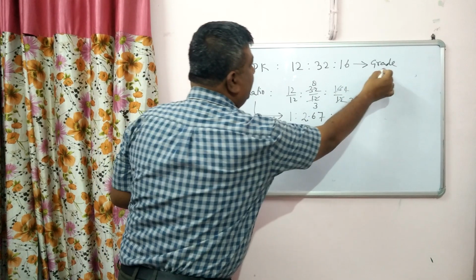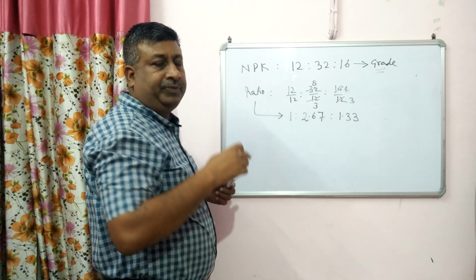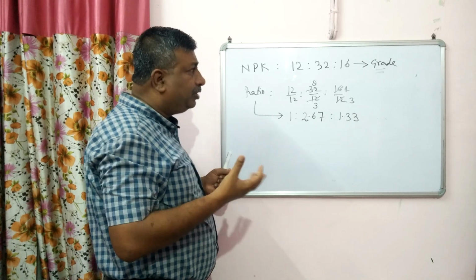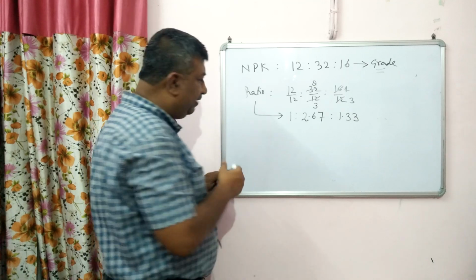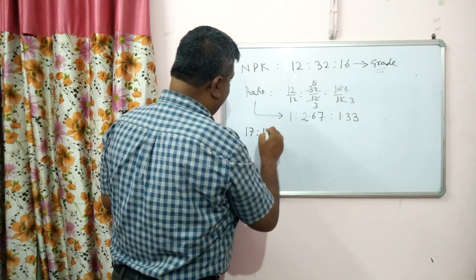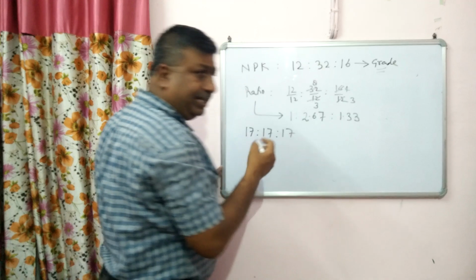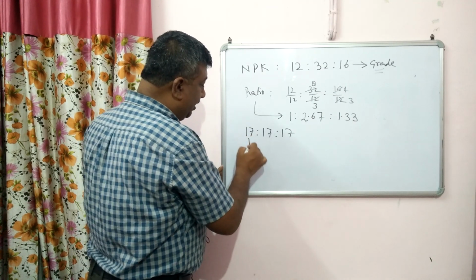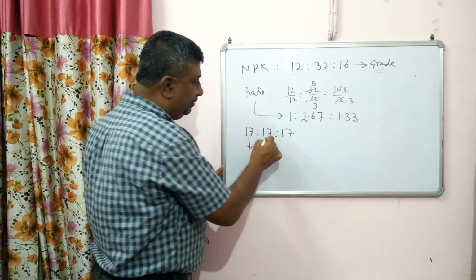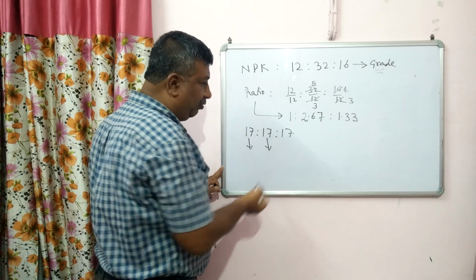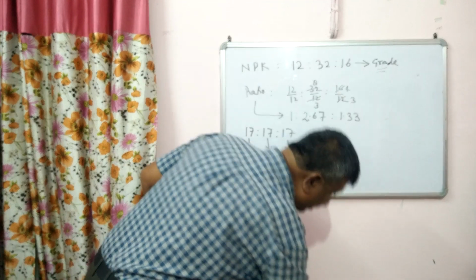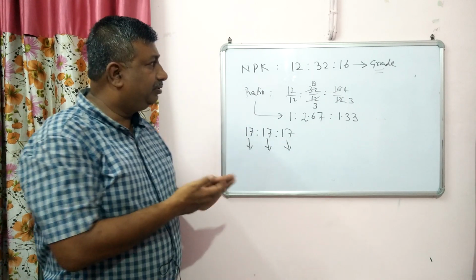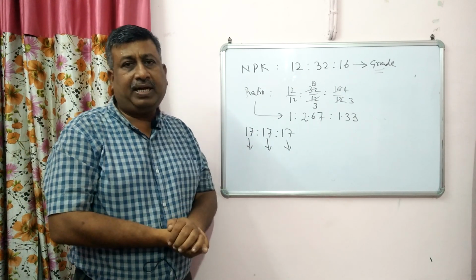The important thing is grade, because grade indicates the percentage, meaning how much quantity we get from 100 kg. So grade is simple. If the grade is 17, 17, 17, for example, it means 100 kg of this fertilizer gives 17 kg nitrogen, 17 kg P2O5 and 17 kg potassium. That is why grade is important, not the ratio. So these are the NPK complex fertilizers.